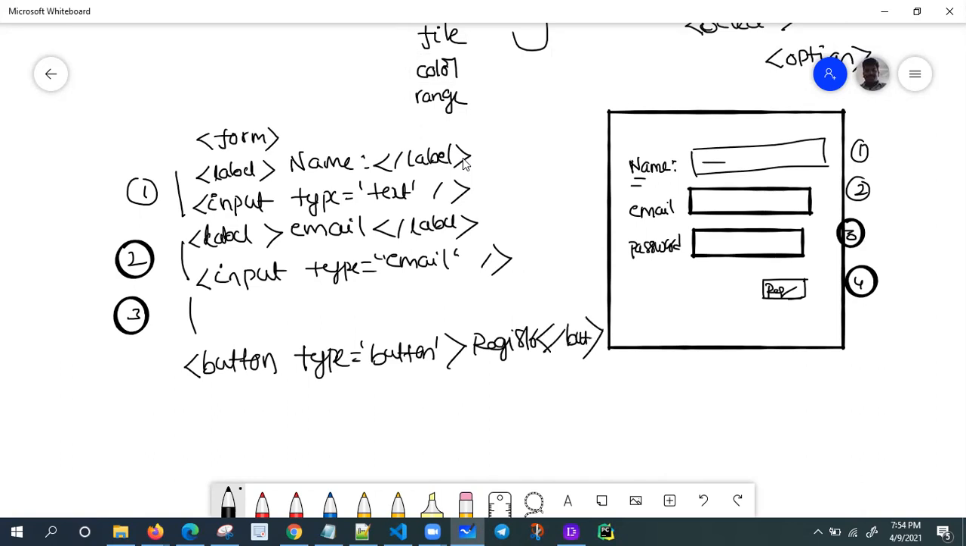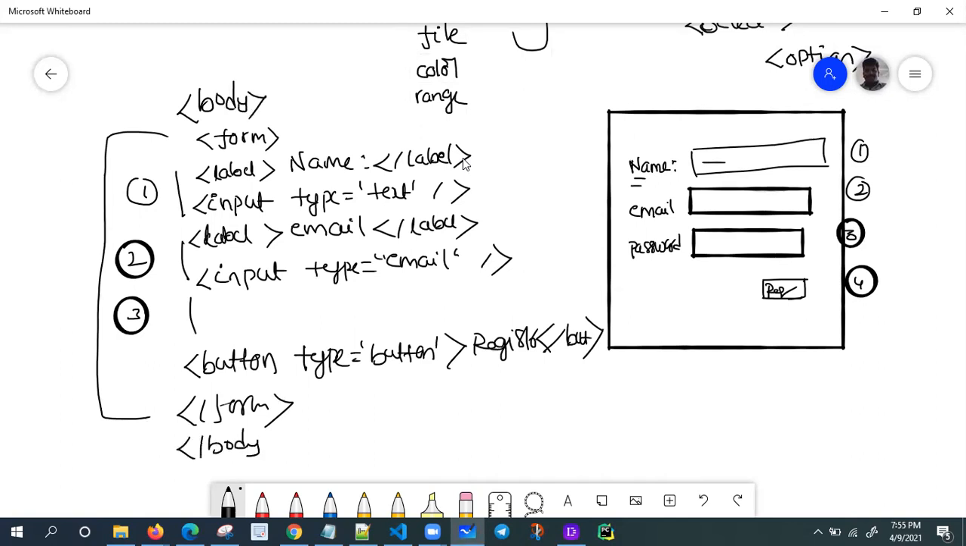Okay. This is the way you need to create the form. Close the form. The form starts here and ends here. Where do you need to keep the form? In the body tag only. So close the body tag and close the HTML tag. And this is my HTML tag, starting here and ending here.